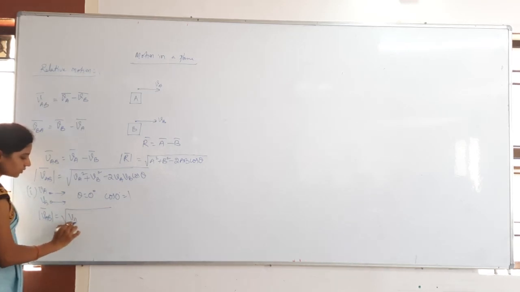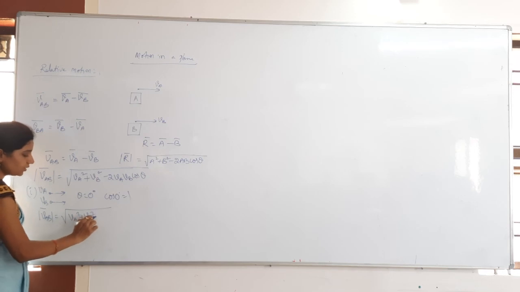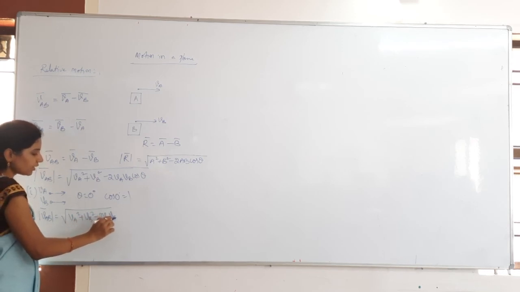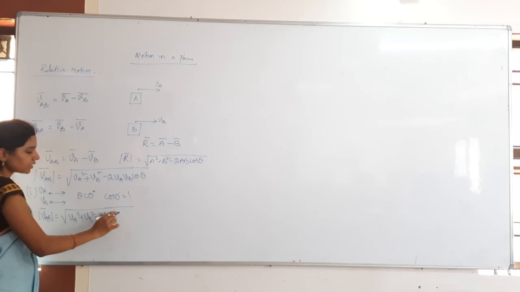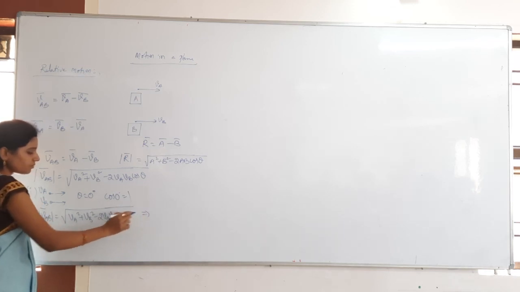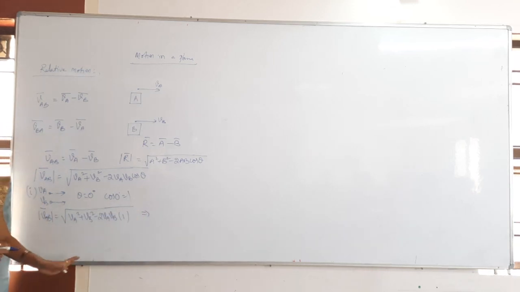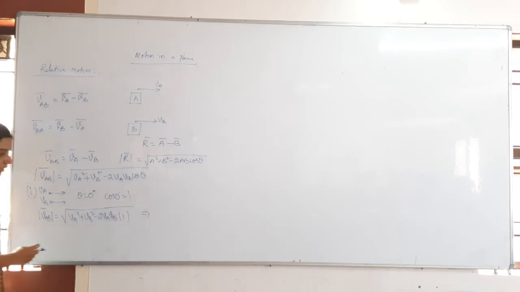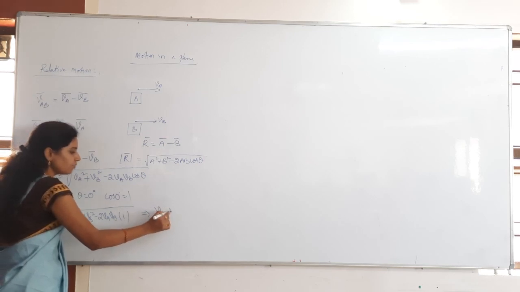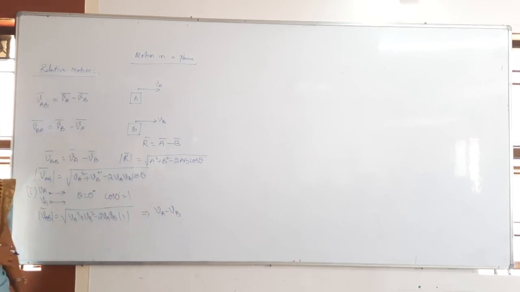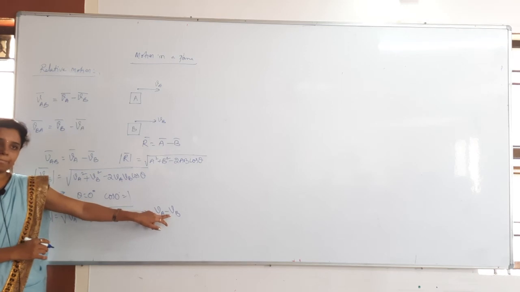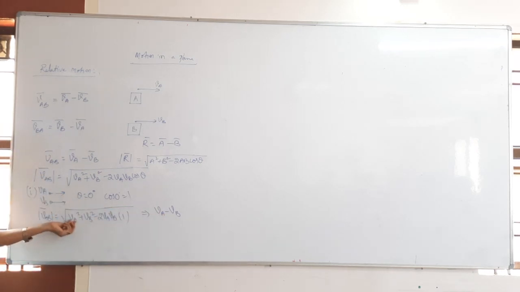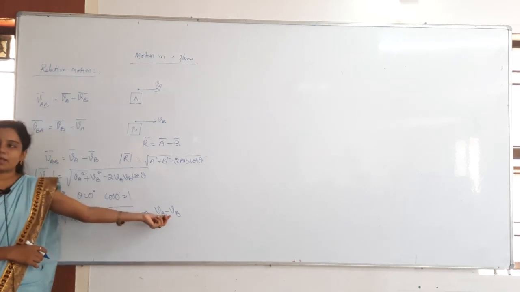Under root VA square plus VB square minus 2 VA VB cos 0 degrees. Cos 0 degrees is 1. Then we get VA minus VB whole square, so the square and root get cancelled. What is remaining here? VA minus VB, without bar. Why? Because you have done the square, and the square of a vector gives the magnitude. So it is just VA minus VB.